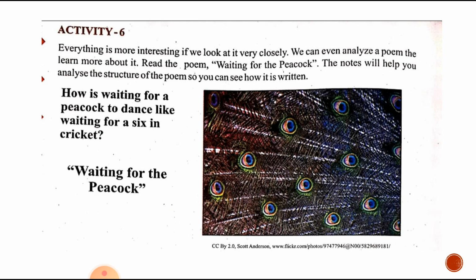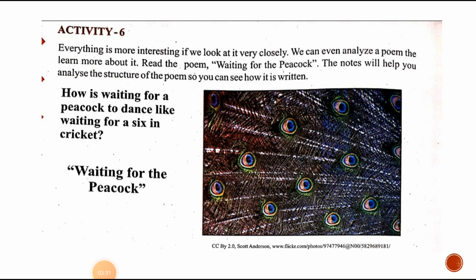Now in activity 6, everything is more interesting if we look at it very closely. We can analyze a poem to learn more about it. Read the poem Waiting for the Peacock. The notes will help you to analyze the structure of the poem so you can see how it is written. How is waiting for a peacock to dance like waiting for a six in cricket? It is like waiting for Sachin to hit a six in cricket. And let us start with the poem Waiting for the Peacock.